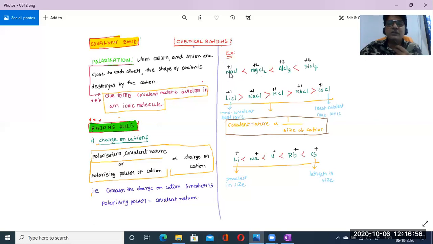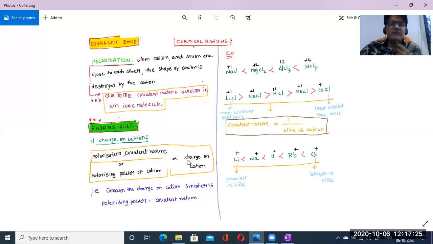See, sodium's charge is +1 because it belongs to the first A group. Magnesium's charge is +2 because it belongs to the second A group, and aluminum's charge is +3 because it belongs to the third A group, and silicon's charge will be +4, being a fourth A group element. So here what's going on? The charge on the cation is increasing from +1 to +4, isn't it?